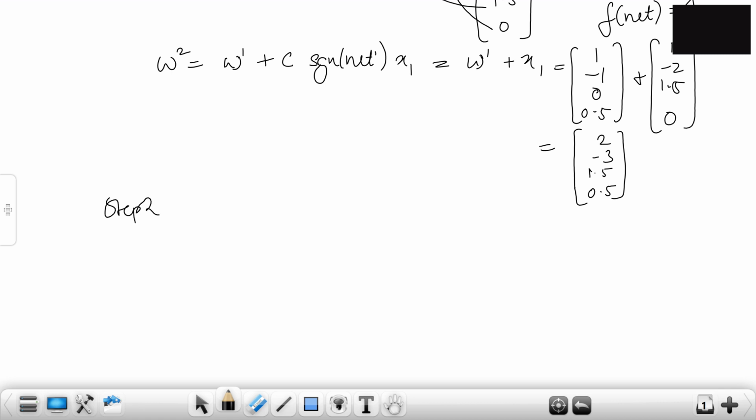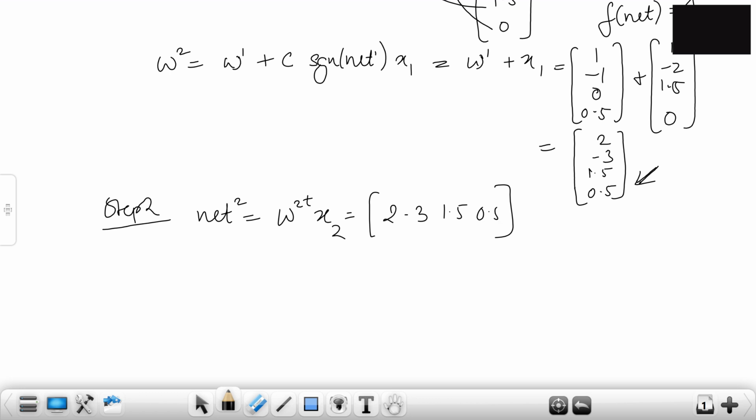How many steps we are going to do? Because we have given 3 input vectors. So we're going to do 3 times. Okay? So step 2, net of 2 equals, what is net of 2 equal to? W2T x2. We're taking the second input vector now. Right? So now let's write the weight. The weight is this one. W2 is this guy. So what is that weight? 2, minus 3, 1.5 and 0.5.